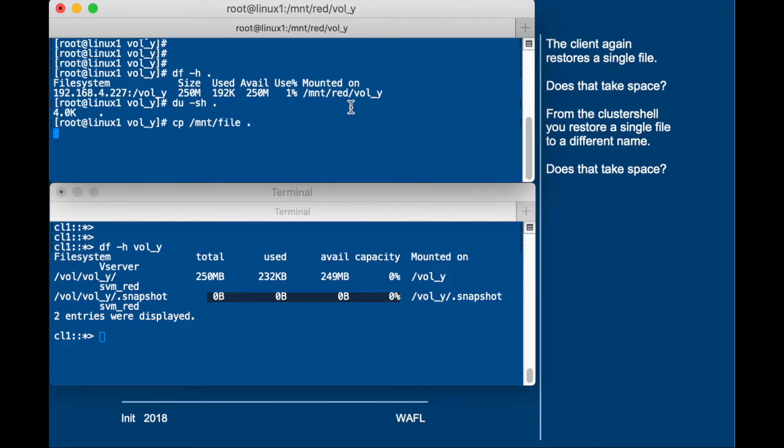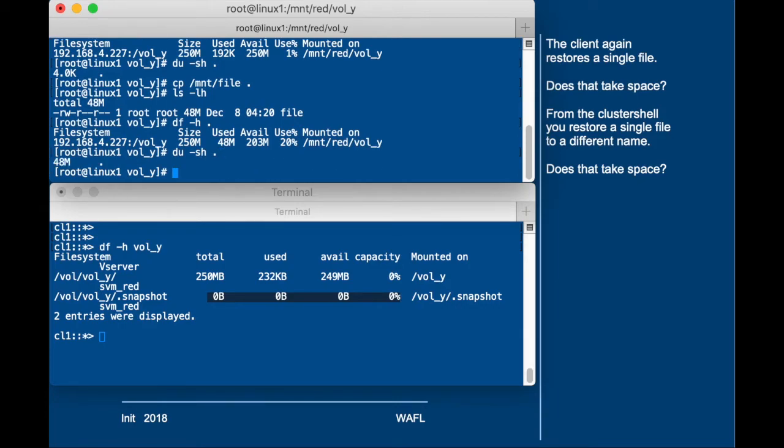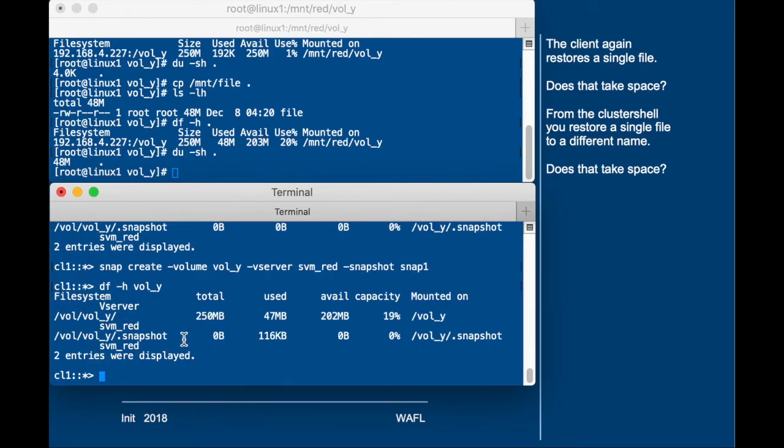Then we copy a file, and the file is called file, and it's 40 megabytes in space, and we have copied it inside the vol.y directory, which is the volume. And as we can see, we've got 40 megabytes in use in the active file system. And there's no snapshot yet, so we create the snapshot again, and let's call it snap1. So we run a second snap1 snapshot, and we run a df listing, and it'll tell us that the snapshot only takes some overhead.